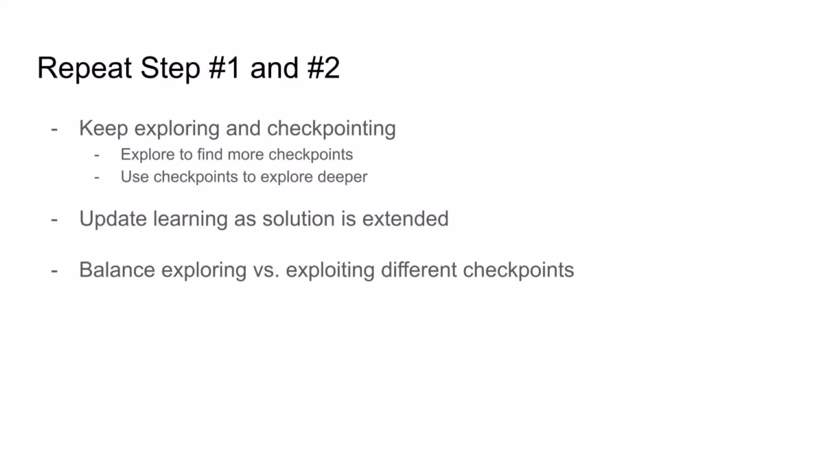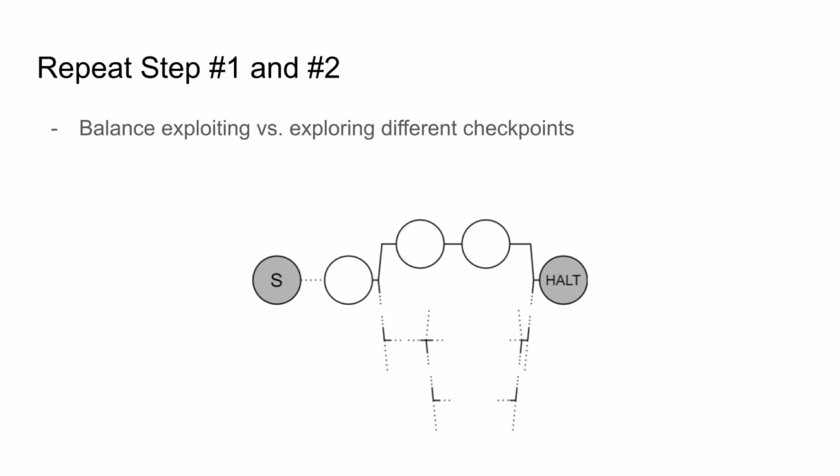But here, another detail to mention is that as we keep trying to improve our solution, we shouldn't focus solely on the same high-scoring branches, but we should occasionally also try other less explored checkpoints. For example, if our bottom branch started out with high-score information, and we've been focused on extending it, it might be that it actually leads only to a local maxima. So to prevent getting trapped, we'll want to balance by occasionally exploring from checkpoints we haven't visited as much. These might not initially have as high score or information, but it might be that ultimately, a better solution can be found through them.